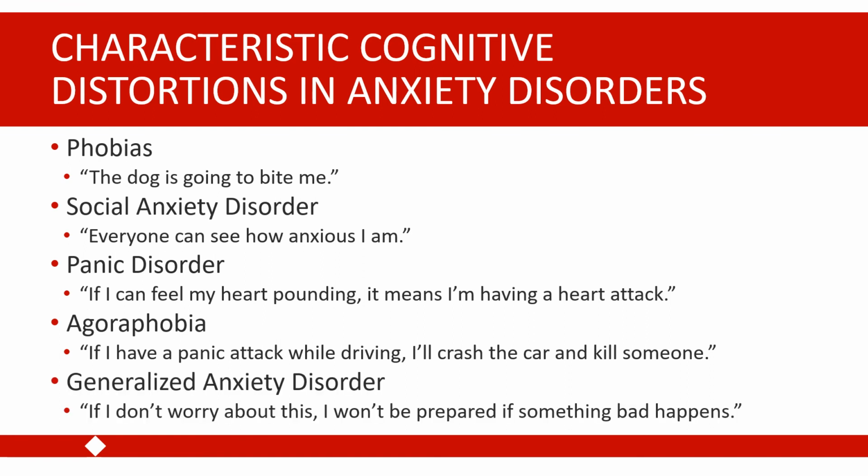And then finally, with generalized anxiety disorder, we often see those metacognitions, those beliefs about anxiety. So for example, if I don't worry about something bad happening, I won't be prepared if that bad thing happens. So those beliefs about the function of worry can help maintain the uncontrollable worry that characterizes generalized anxiety disorder.